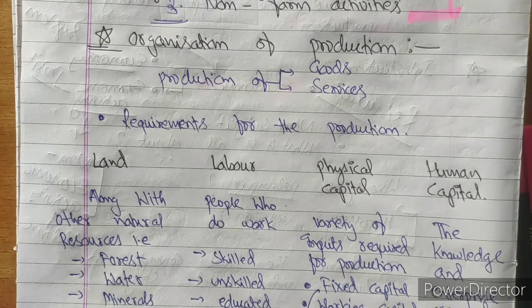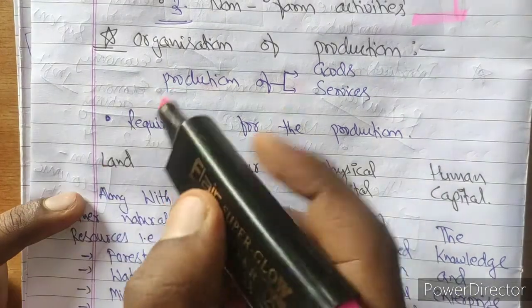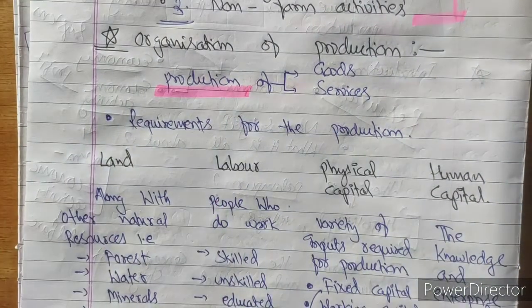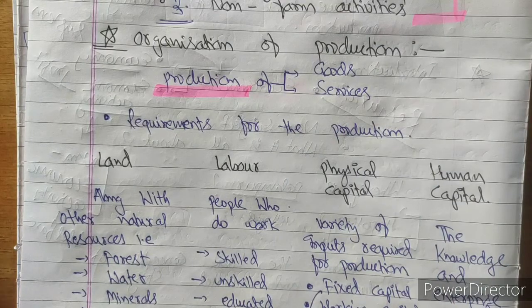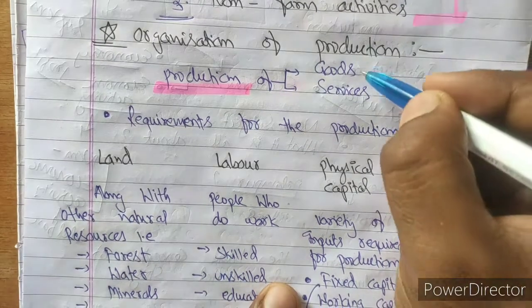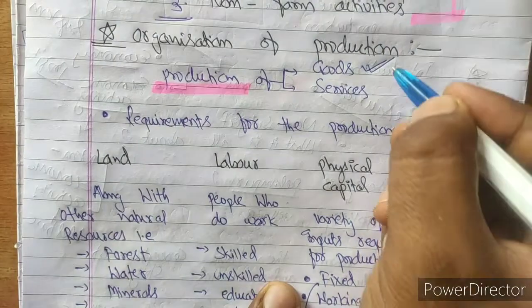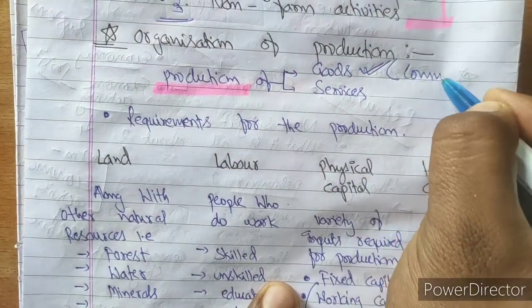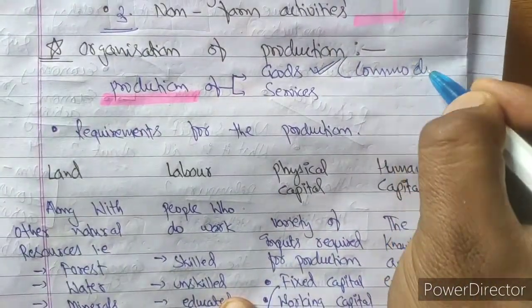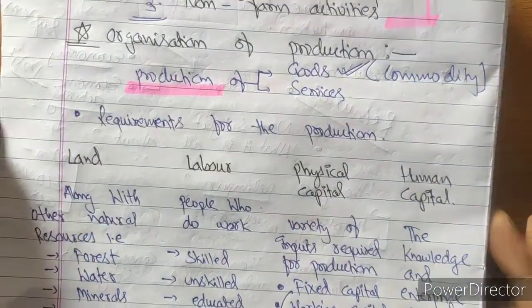Weaving cloth, or making materials with the help of machines and factories, where raw material is converted into goods, is known as production. I hope the production concept is clear to you. Goods means any kind of commodity, so don't get confused with the word goods.